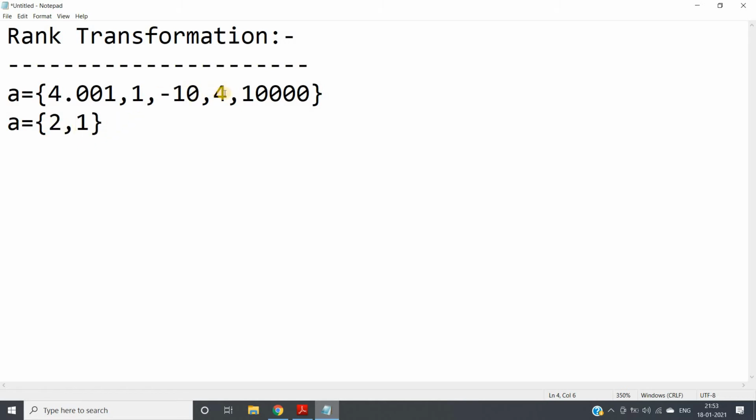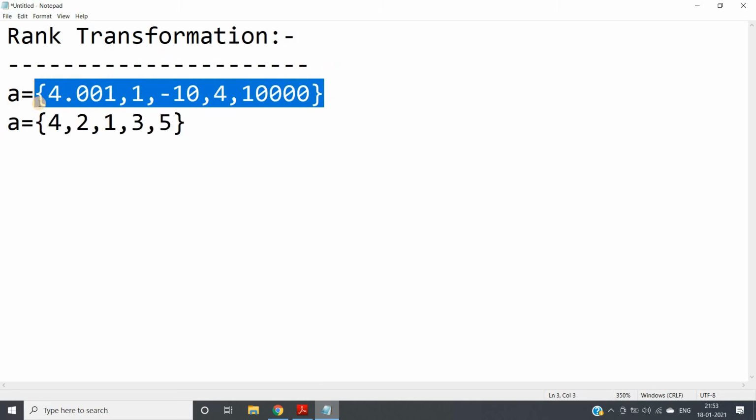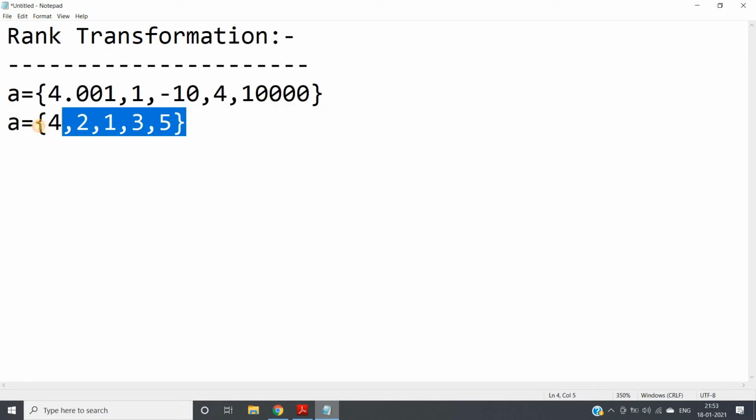The next minimum value in this data is 4, so for 4 I assign 3. Then the next minimum value is 4.001, so I assign 4, and 10,000 is the biggest one, the last value, which we assign 5. So see what we have done: we have transformed this data to their ranks.